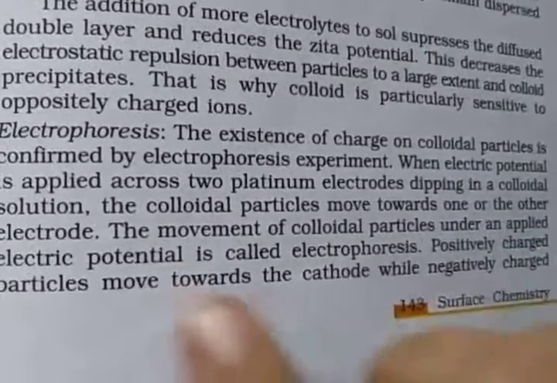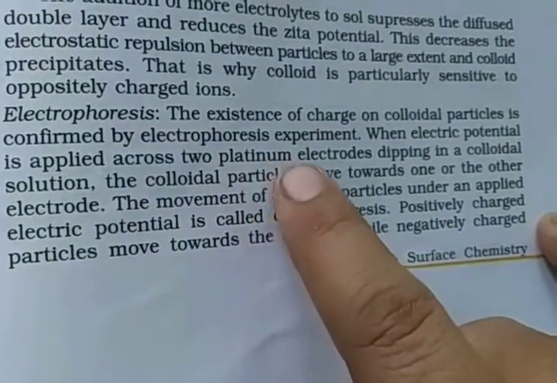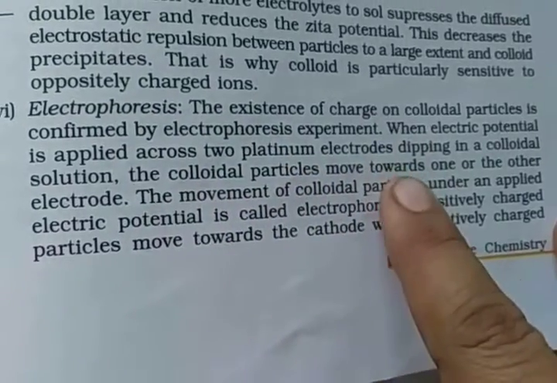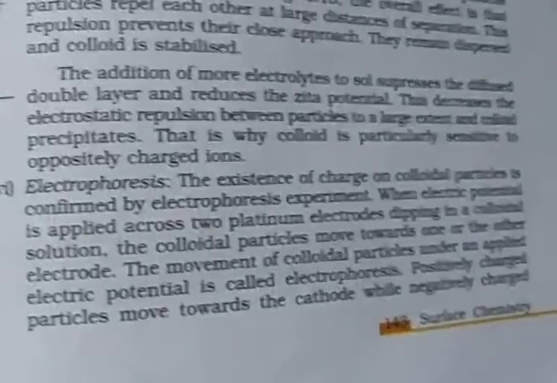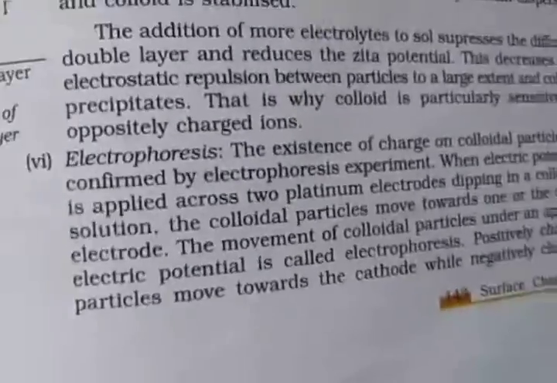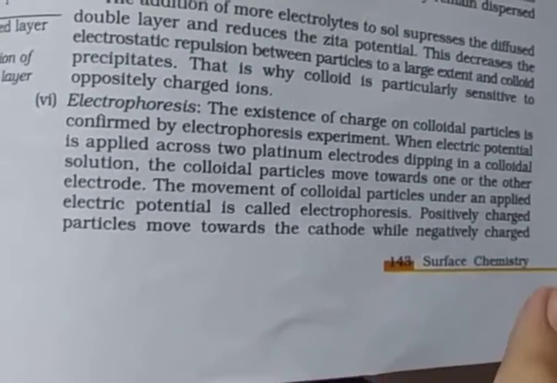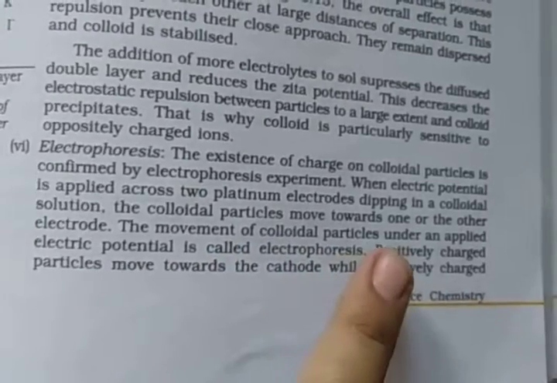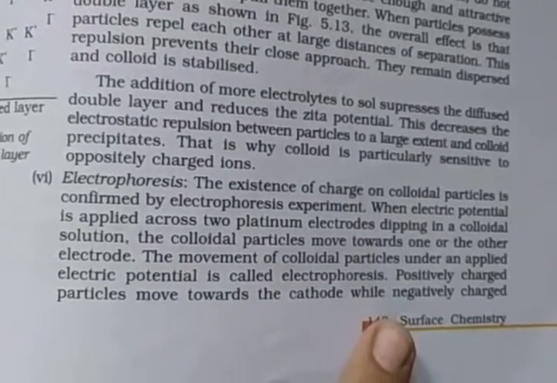First we have to see electrophoresis. The existence of the charge on colloidal particles is confirmed by the electrophoresis experiment. An electric potential is applied to platinum electrodes dipping in a colloidal solution. Okay, so two electrodes dipping in a colloidal solution, and colloidal particles move towards one of the electrodes. So movement of the colloidal particles under an applied electric potential is called electrophoresis.